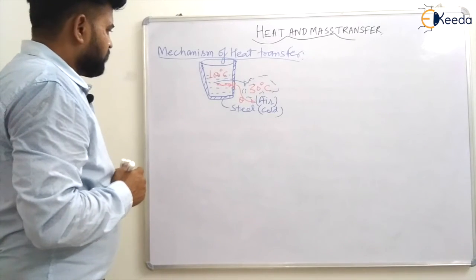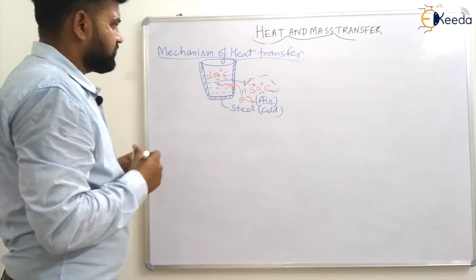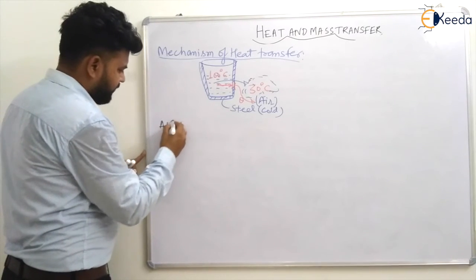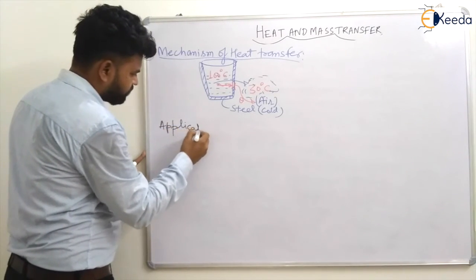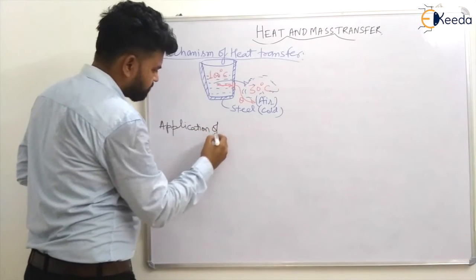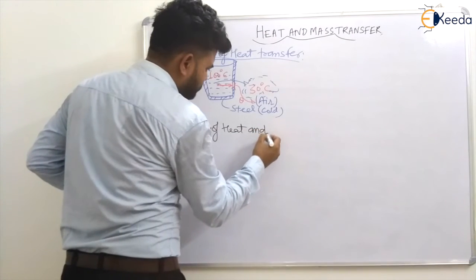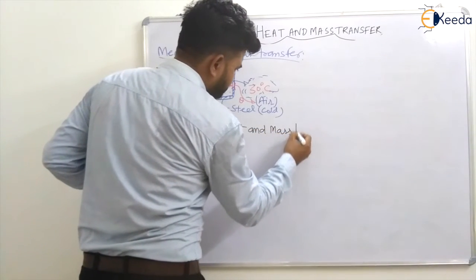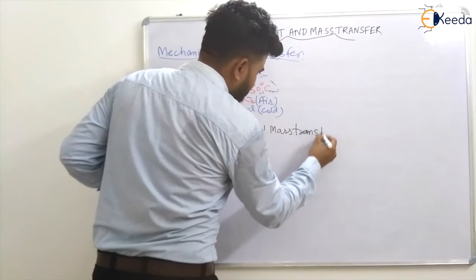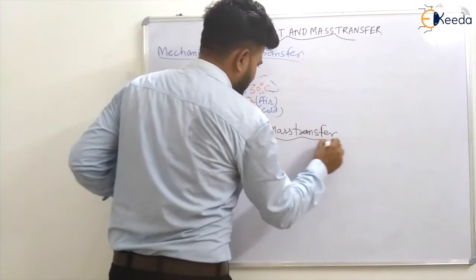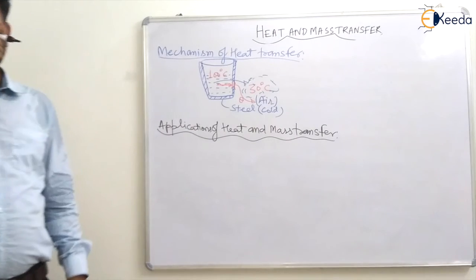Okay, so let us understand some applications. What are the applications of heat and mass transfer? Now we know what is happening inside this, what heat and mass transfer is, so we can discuss the applications.